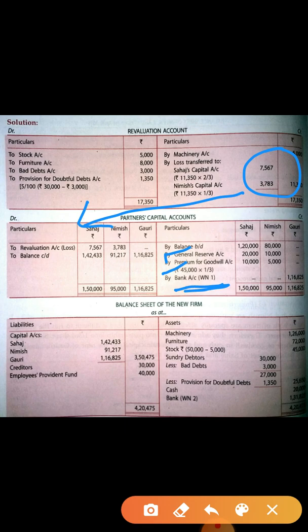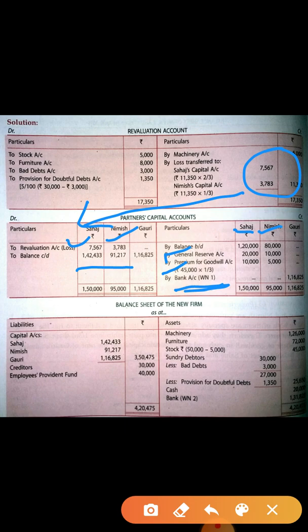Next thing is you have to do the calculation. Now do the total of Sahaj and Nimish, and subtract the loss amount and find out the balance CD. Balance CD of Sahaj is 1,42,433 and Nimish is 91,217. So 2 will come.